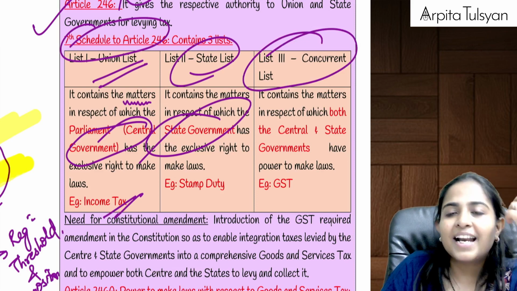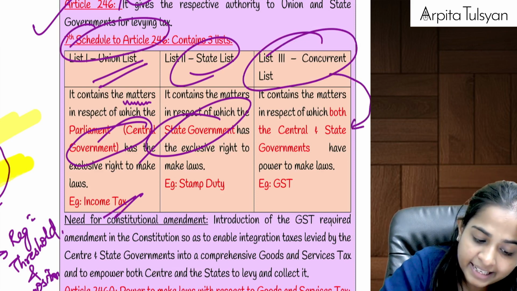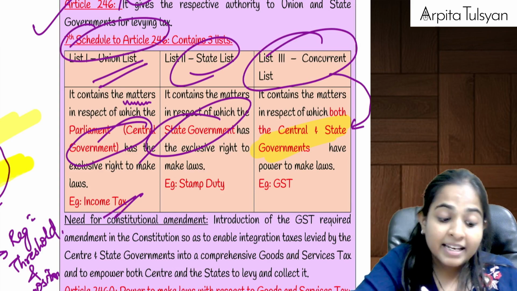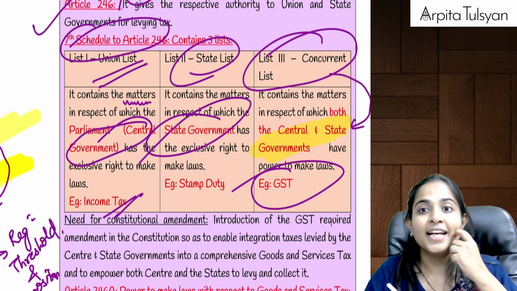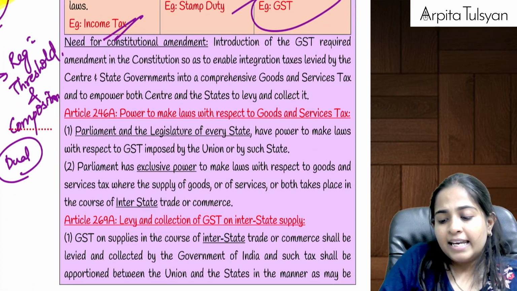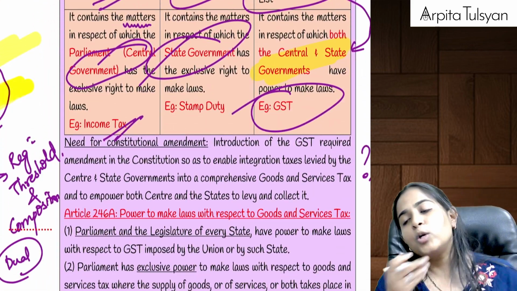And the last one is your concurrent list. Concurrent list is such matters where the powers are there with both of them. Powers are there with the central government, plus the powers are there with the state government. And one thing newly added in this particular list is the GST. Right? Now, next question arises: these were the existing articles, but why do we need the amendment?